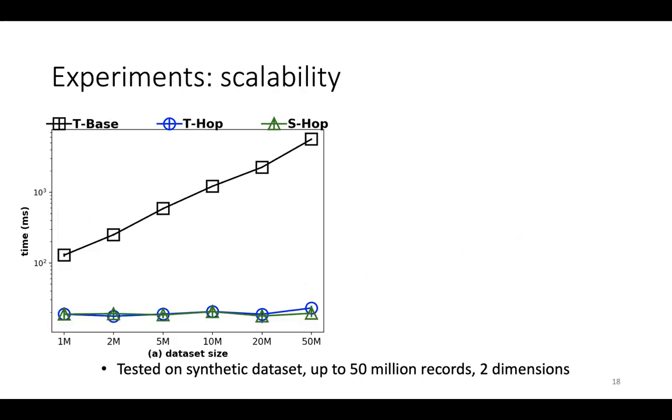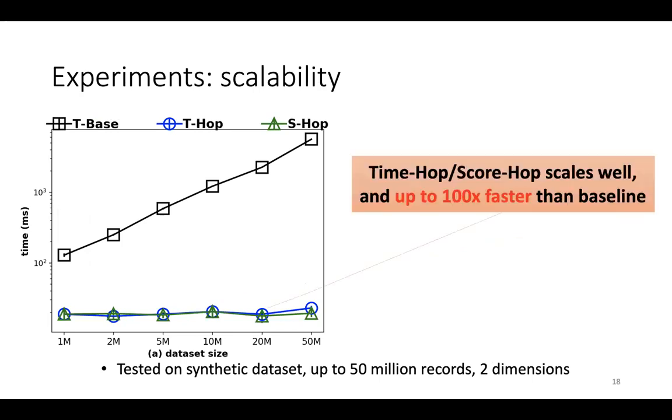We vary the data set from 1 million records to 50 million records, and we can see that it still provides up to two orders of magnitude query efficiency improvement. Another nice property is that the running time of our solutions mostly stays the same across varying data size, again confirming that the complexity of our proposed algorithm is essentially only linear to the answer size, regardless of the data dimensionality or the data size.